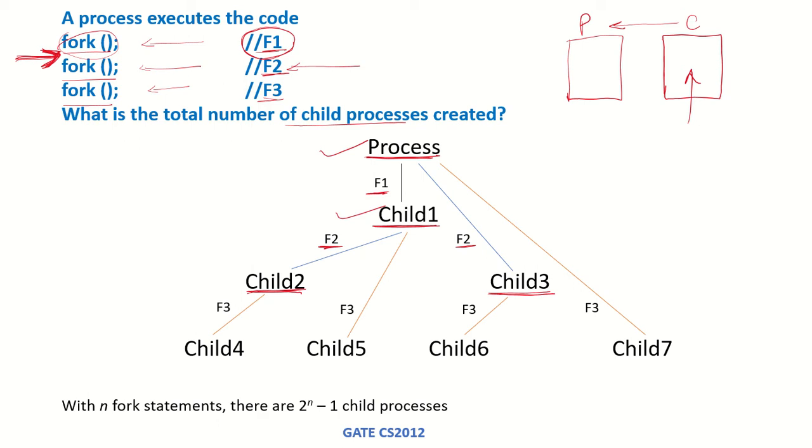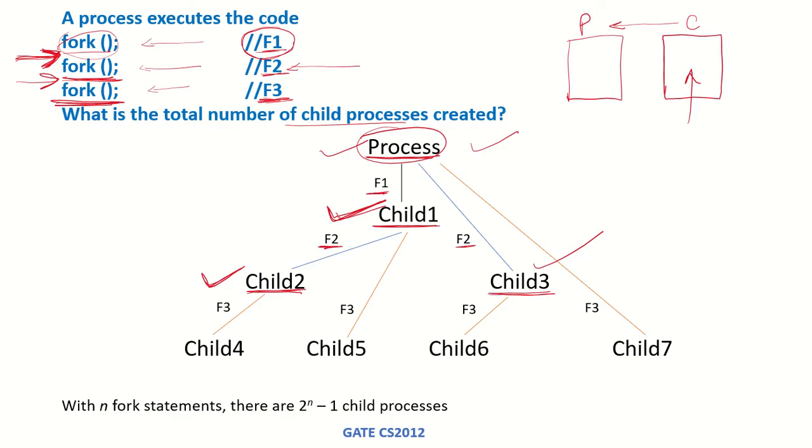Now after the second fork command, how many do we have? We have child 1, which was the result of the first fork system call, and then child 2, which is the child of child 1, and child 3, which is the child of the main process that we started with. Now we have 4 processes in total, so 1 main process and 3 child processes, and now all the processes will run the third fork system call, which is the F3 system call.